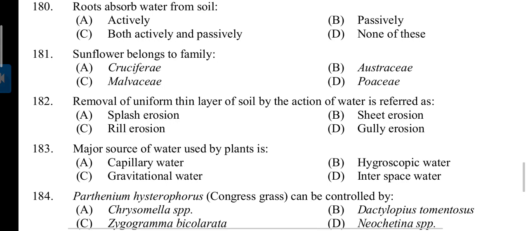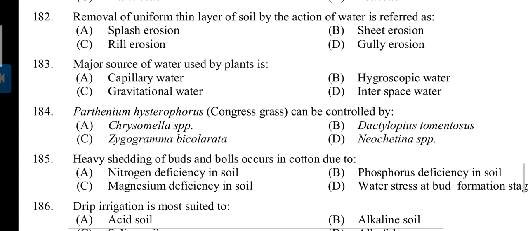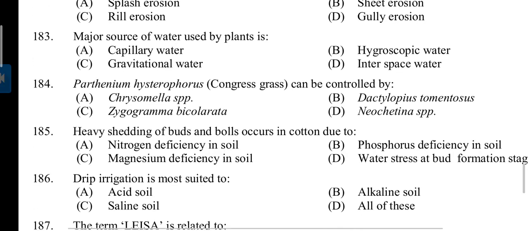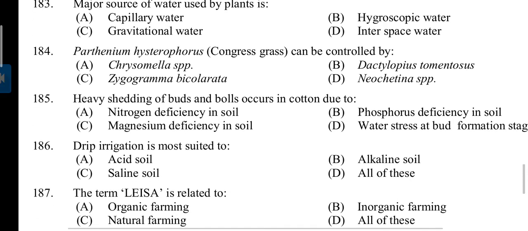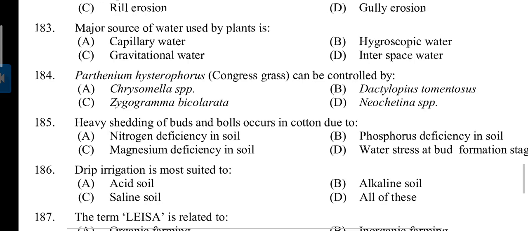Next question is, sunflower belongs to family. Answer is B. Asteraceae. Removal of uniform thin layer of soil by the action of water is referred as. Answer B. Sheet erosion. 183. Major sources of water used by plants is. Answer hygroscopic water. I don't know, sorry. 183 is A. Capillary water.